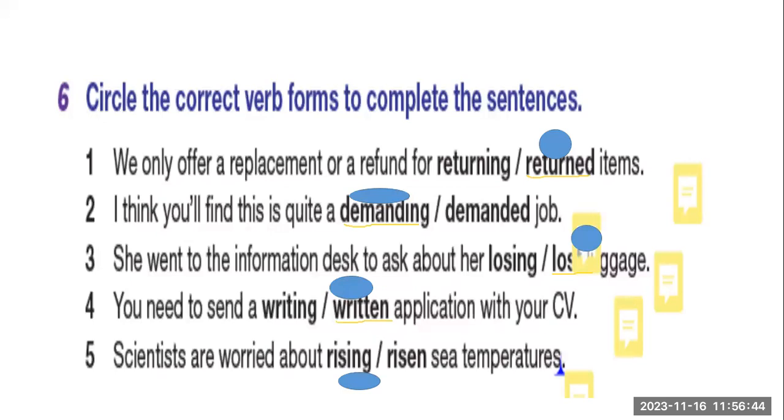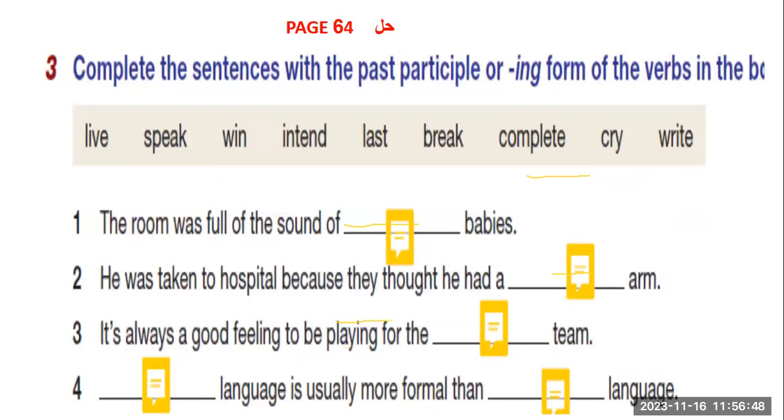Now, on the next slide, you have this activity from page 64. Solve page 64, written above. So open your book to page 64, the one in front of you. Now, complete the sentences with the correct form of the verbs in the box. Live, speak, win, intend, last, pray, complete, cry, and write. This depends very much on the meaning and whether it's the subject or the object.